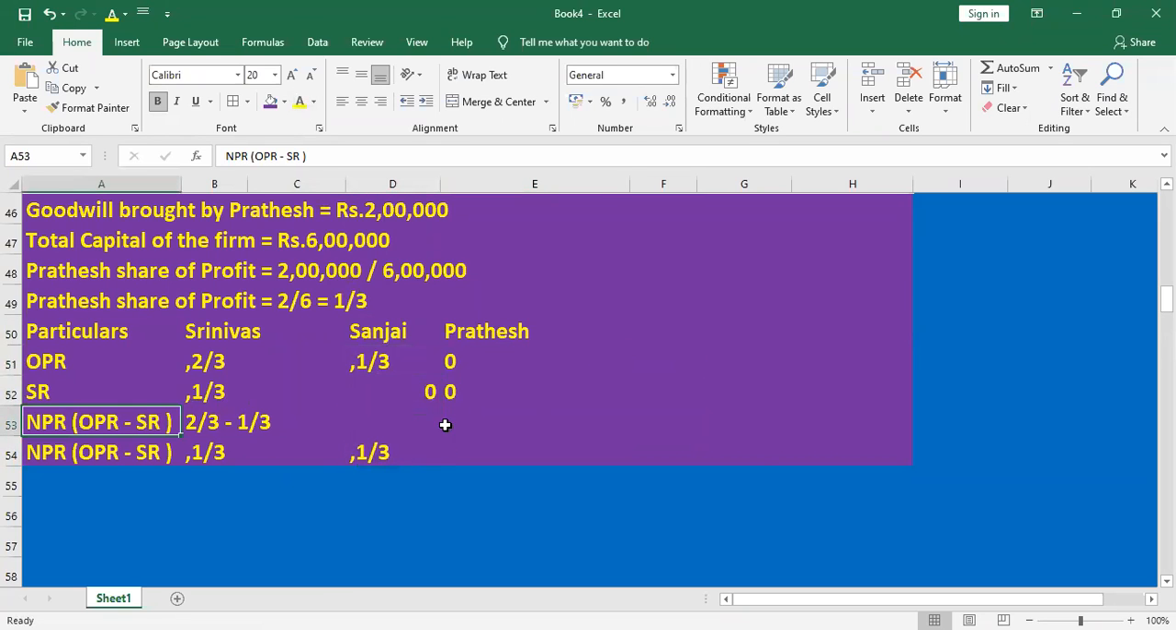What is the new profit ratio for Pratish? Already found here: 2 lakh divided by 6 lakh. What is the answer? 2/6 or 1/3. The new profit sharing ratio for Pratish is 1/3. So what is the answer here? 1/3, 1/3, 1/3. It means 1:1:1. Student, any doubt, any clarification? No doubt, sir.